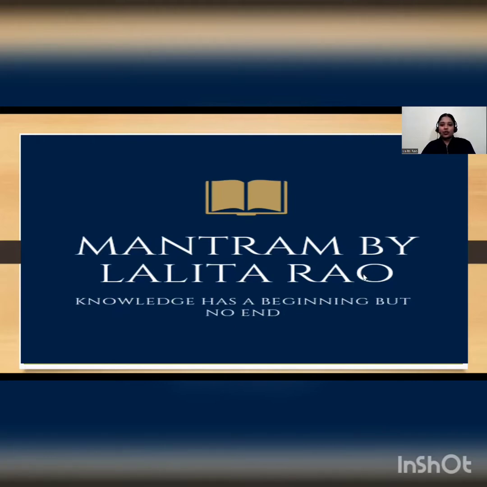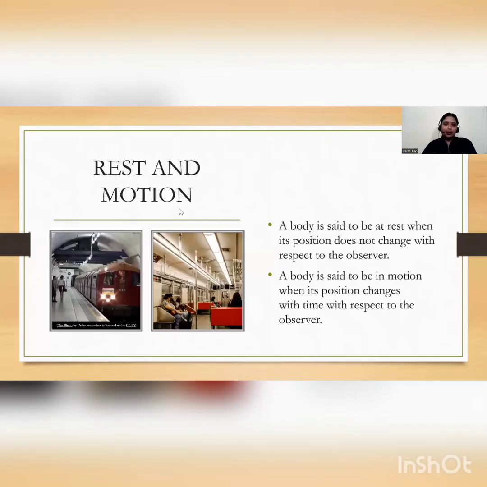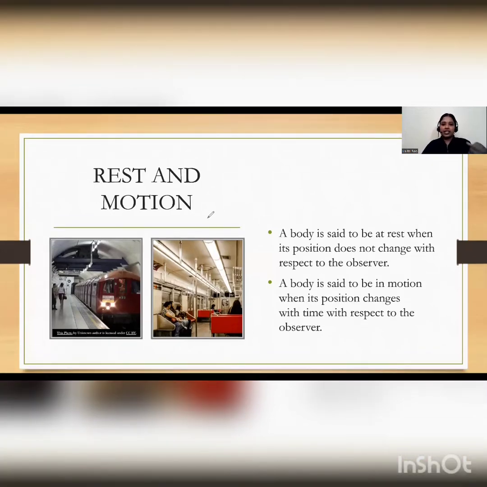Yes. So what is rest and motion? In our daily life, we do different things. Suppose we walk, we sit, we sleep, we run, and so many things. Out of all those things that we do, some come under the topic rest and some come under the topic motion, isn't it? So now, what is rest and what is motion? If somebody asks you, look at this example.